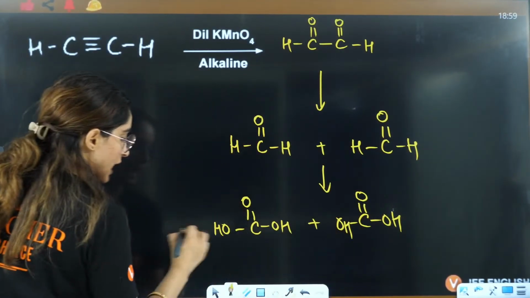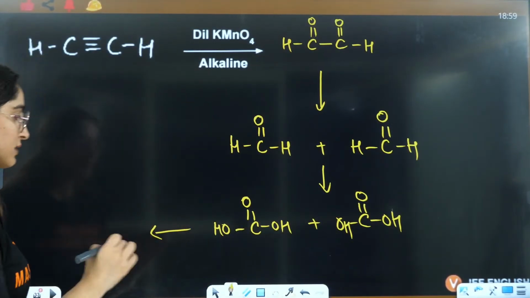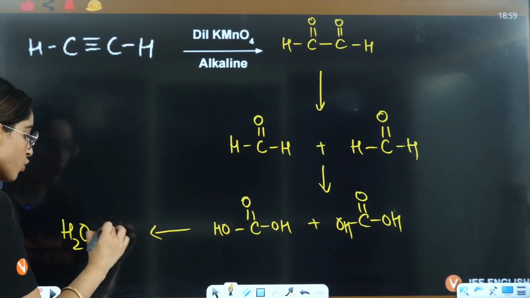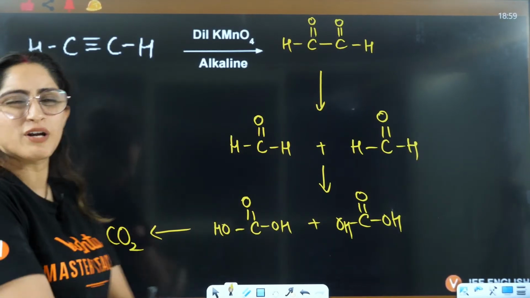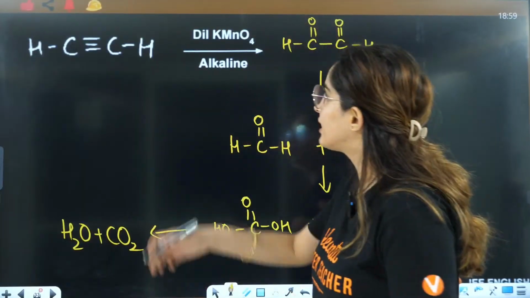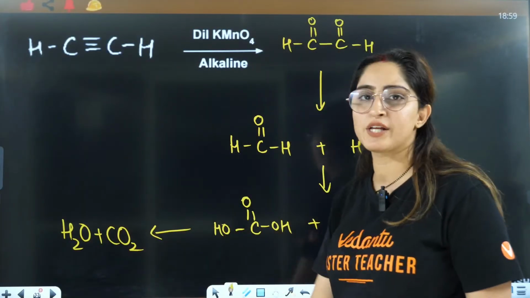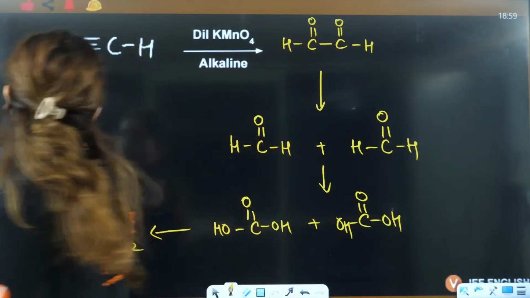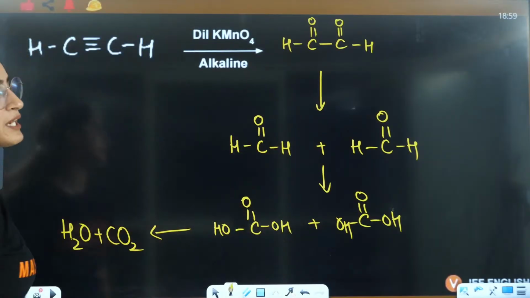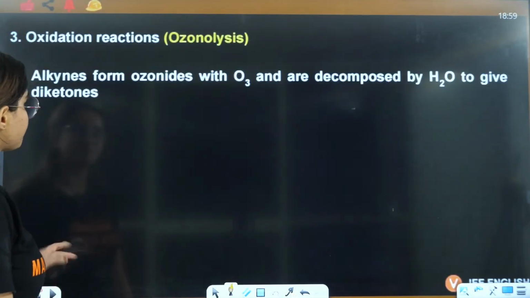That is H2CO3, that is further converted to H2O plus CO2. So directly in books you will see that it is written that alkyne will give you H2O and CO2, but how is it going to give you? By this particular reaction.